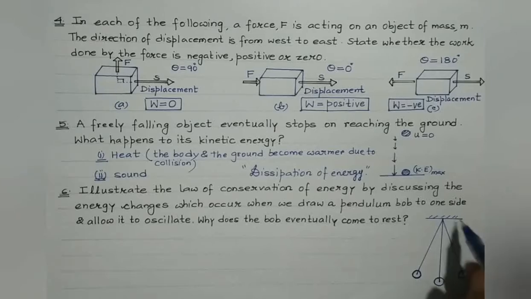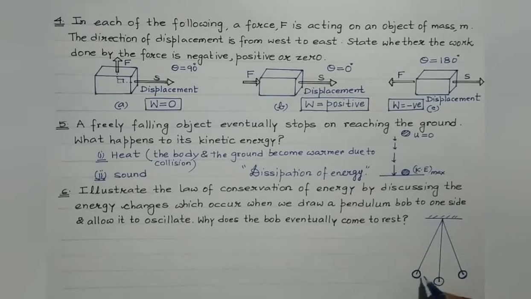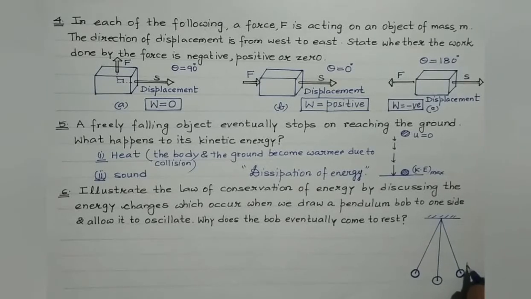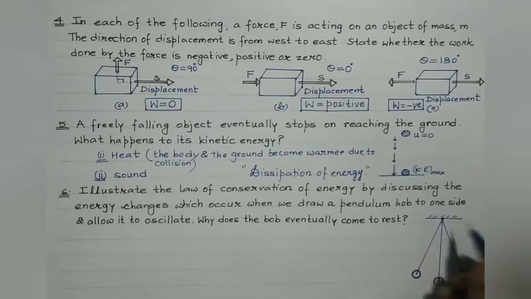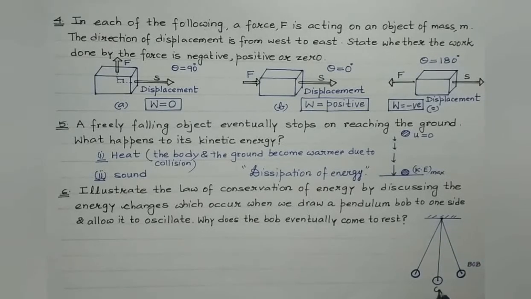Now students, look, this is a simple pendulum. This is a heavy metallic brass sphere, of spherical shape. It is known as the bob. And this is known as the point of suspension. This is a rigid support. And this point is known as the point of oscillation. This is the mean position, suppose O. And these are the two extreme positions, suppose A and B.